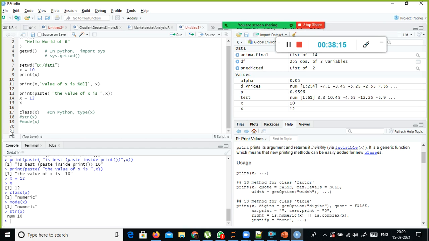By default, if you assign any numeric value to a variable, the interpreter assigns the data type as numeric. It is equivalent to the float data type. The default number data type is numeric, which is nothing but float. So in Python we discussed float, right?